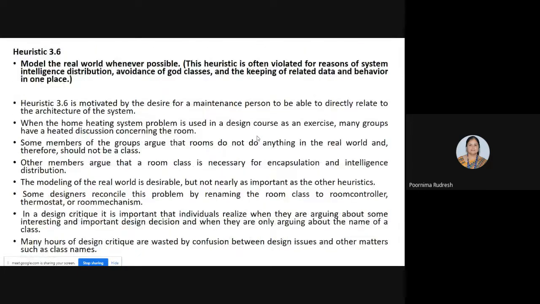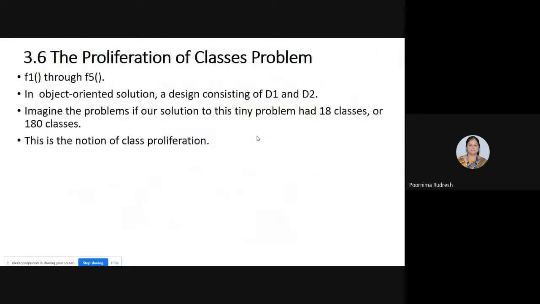The problem is the application consisting of 5 functions, and in the object-oriented design we have given the solution that the design consists of only two classes D1 and D2.